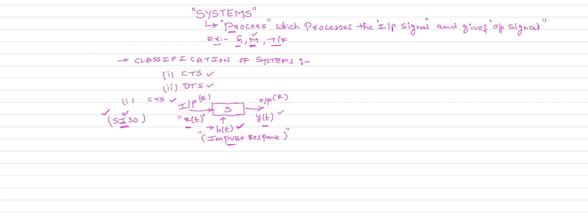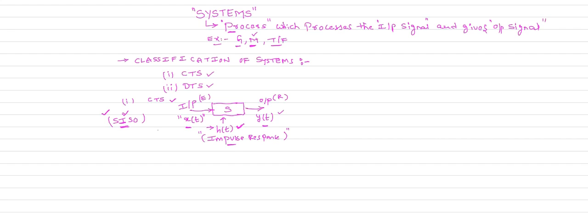All of you remember this. Your input is x of t always, your output is y of t always, if it is a continuous time system. And your system is represented by h of t. Whatever the system inside the box, that is represented by h of t, where h of t is the impulse response of the system. We will talk about this in the later course of the subject, but up to now you should remember here h of t is the impulse response of the system.